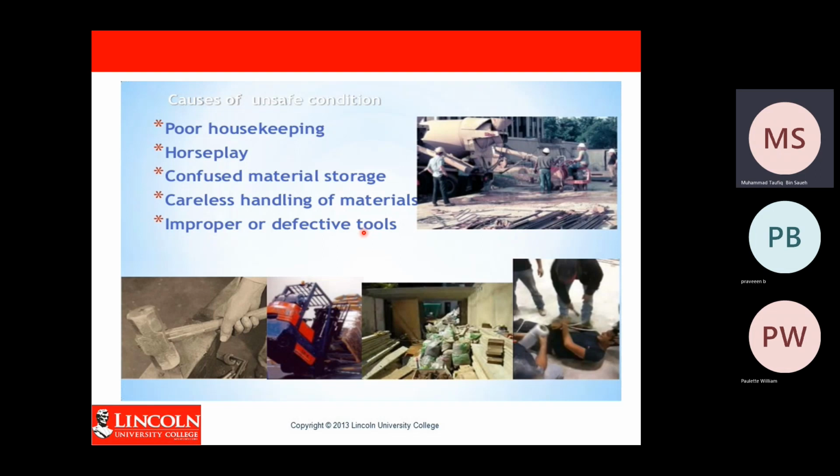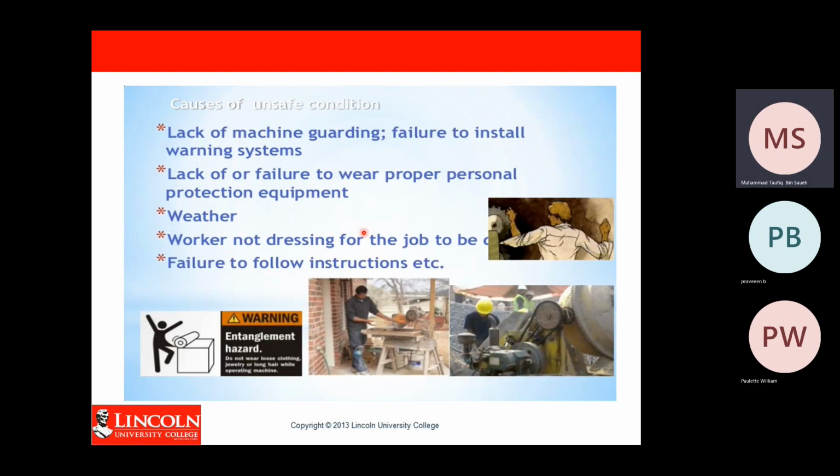Okay, so what are the reasons unsafe conditions can happen in the workplace? First is poor housekeeping, and then horseplay, confused material storage, careless handling of material, and improper or defective tools. So these are the reasons why unsafe conditions can happen in the workplace. Next, lack of machine guarding, failure to install warning systems, and lack of or failure to wear proper personal protective equipment, PPE.